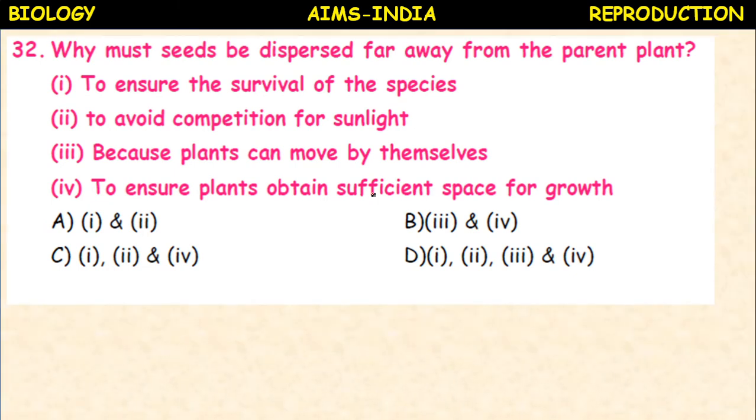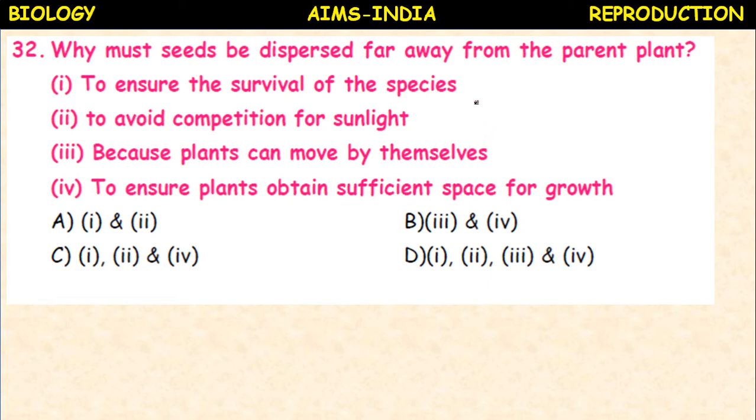Similar model question: why must seeds be dispersed far away from the parent plant? To ensure the survival of the species, to avoid competition for sunlight, because plants can move by themselves, to ensure plants obtain sufficient space for growth. So you have to select what is the necessity of seed dispersal. The entire meaning is what is the necessity of seed dispersal. Once again, one by one we come across.